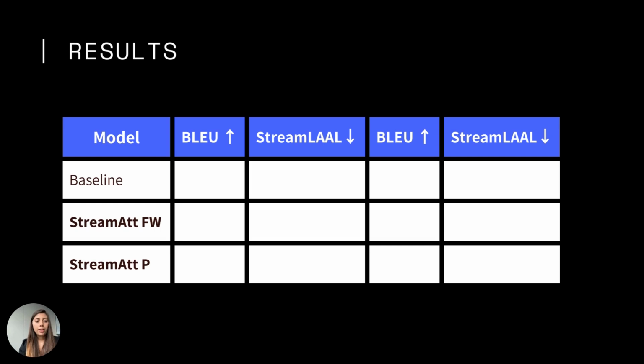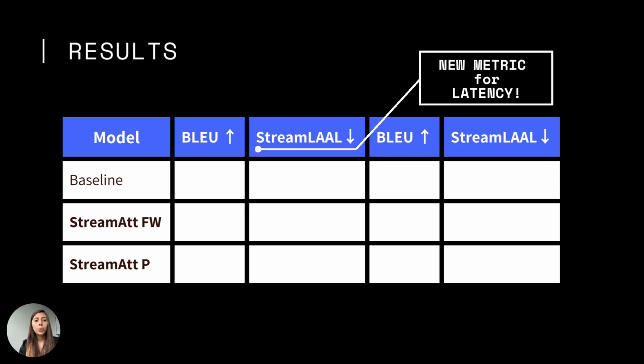Results in simultaneous translation are evaluated by means of two separate metrics. The first one is BLEU, that evaluates the speech translation quality, in common with speech translation tasks. And the second one is the latency. In this case, we introduce a new metric for latency called StreamLAAL that can handle unbounded speech inputs.